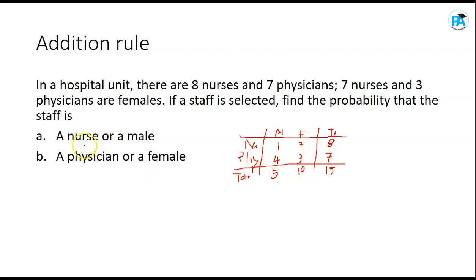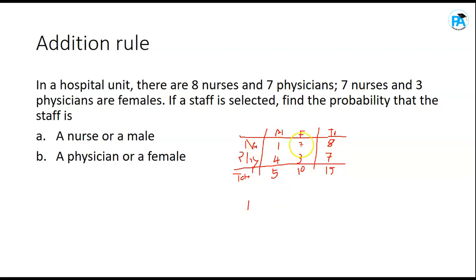Now, to solve this question, we are going to say probability of nurse plus probability of male minus probability of nurse intersection male, isn't it? We are going to use the general addition rule. So what's the probability of being a nurse?